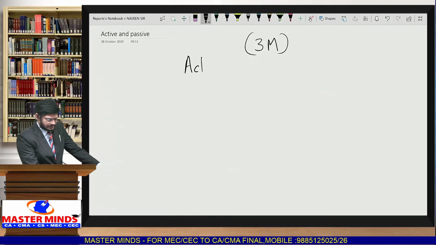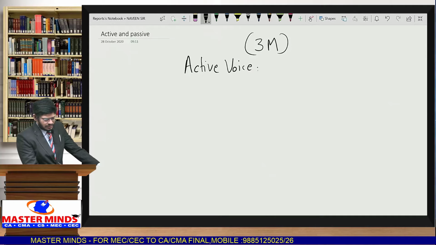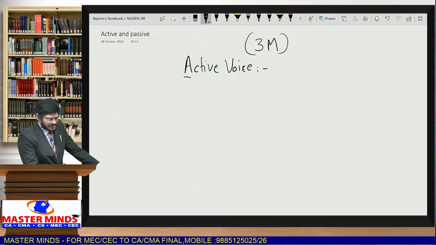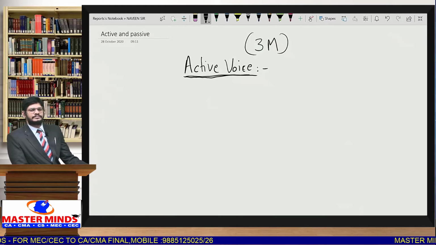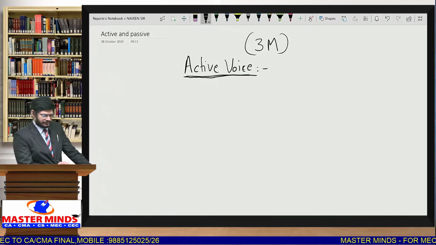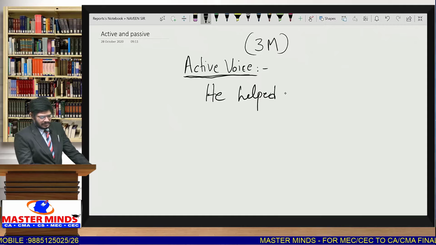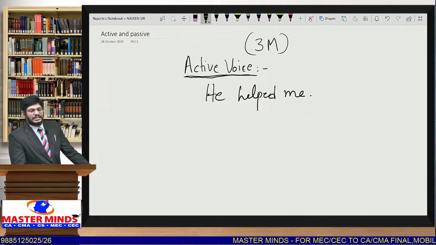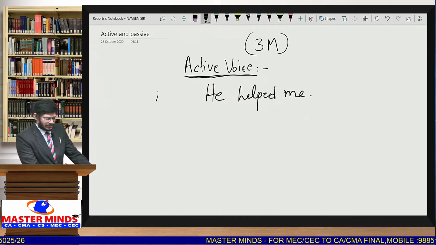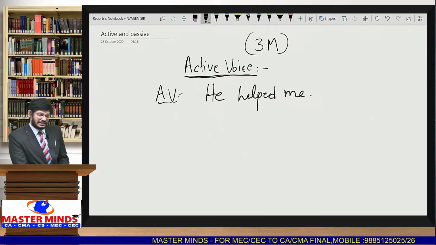A sentence that gives importance or priority to the subject in a sentence is called active voice. Any sentence that gives priority or importance to the subject is called active voice. For example, "He helped me." If you see this sentence, this is in active voice. Now how can we say this is in active voice? What is the subject here?